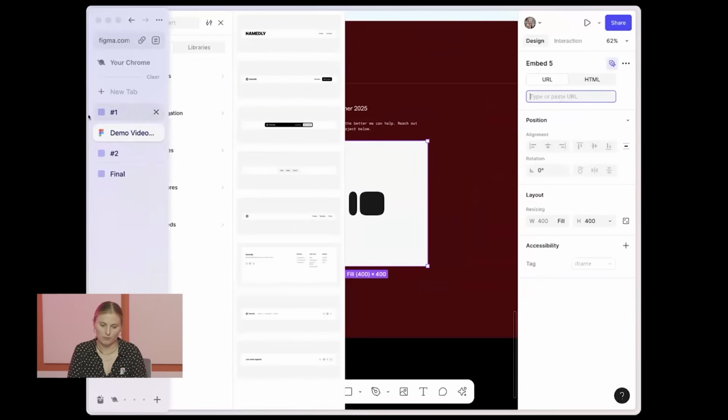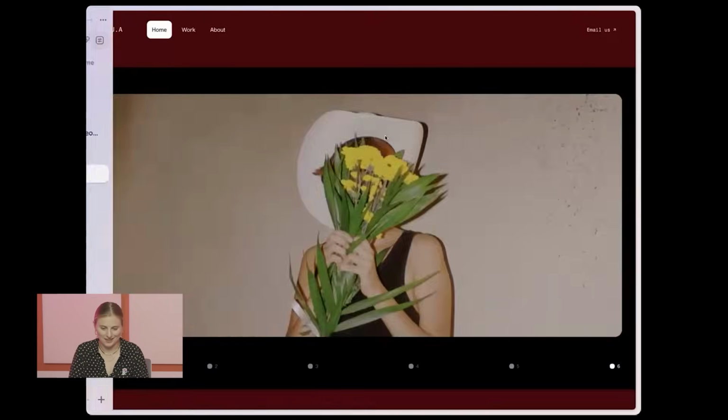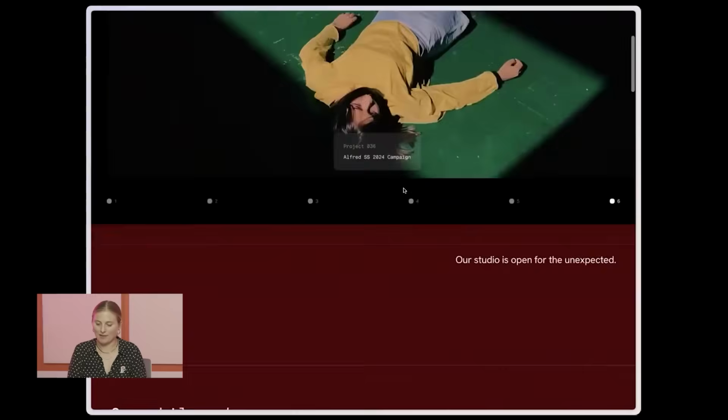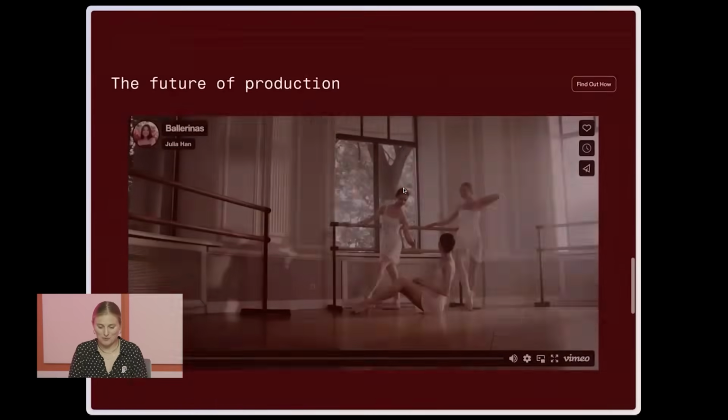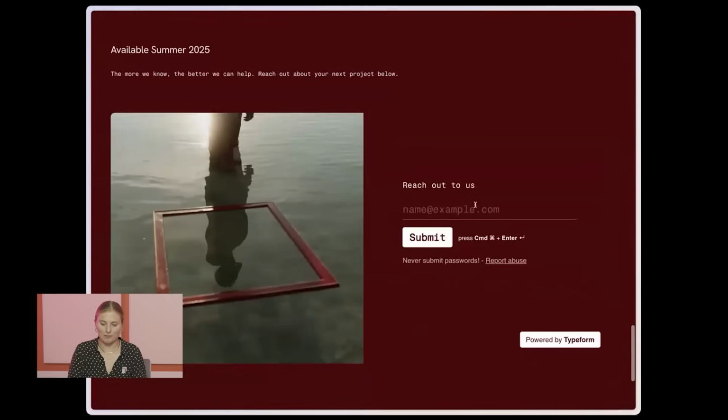And so because the demo gods are being a little unkind, I'll show you what that looks like now that I've added in. So we've got the carousel, the GIF, our video that's moving, and all the way at the bottom, we have this typeform built directly into the site, so no more users having to try to navigate buttons.